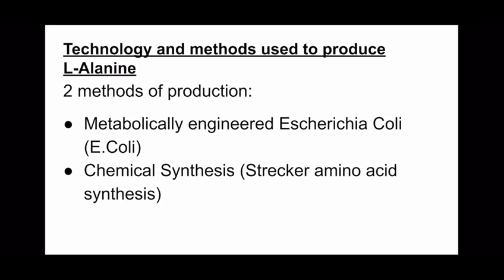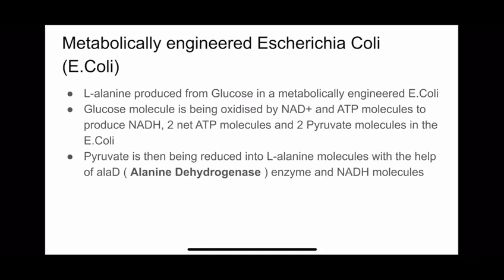We'll be discussing two methods used to produce L-alanine. The two methods are metabolically engineered E. coli and chemical synthesis, also known as Strecker amino acid synthesis. Firstly, we'll be discussing the metabolically engineered E. coli. The E. coli transforms glucose into L-alanine. The glucose is first oxidized by NAD plus and ATP molecules to produce NADH, two net ATP molecules, and two pyruvate molecules in the E. coli. Pyruvate is then being reduced into L-alanine molecules with the help of alanine dehydrogenase enzyme and NADH molecules.